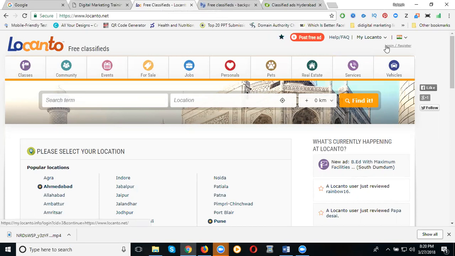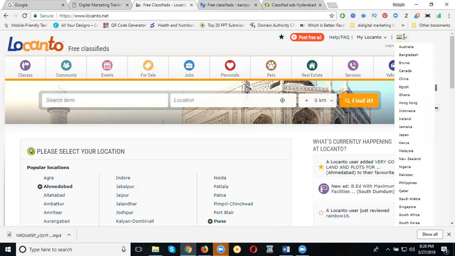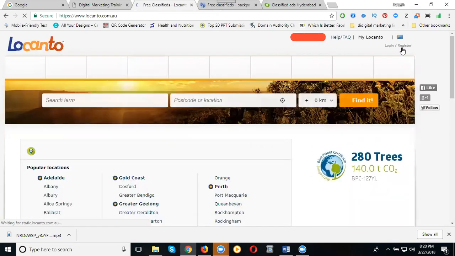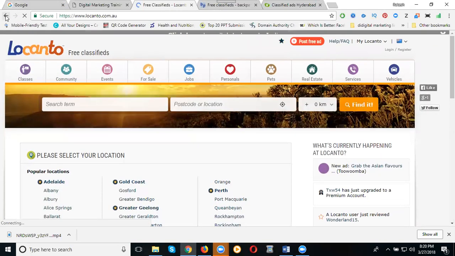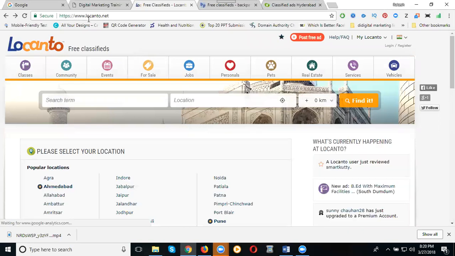Click for Locanto.net, which is India, not .com and not .in. Locanto.net is India. Suppose I'm changing to the US, that is .com. Suppose I'm changing to Australia, just look, .com.au is Australia. So India will be .net.